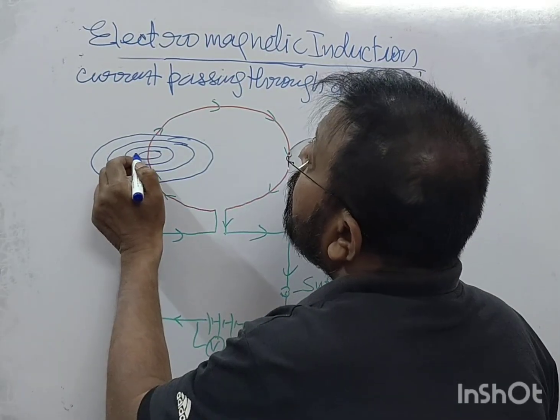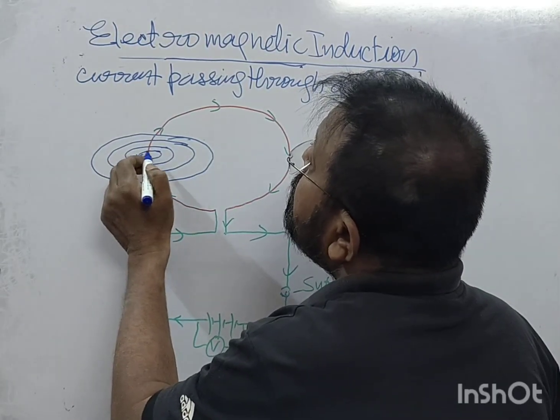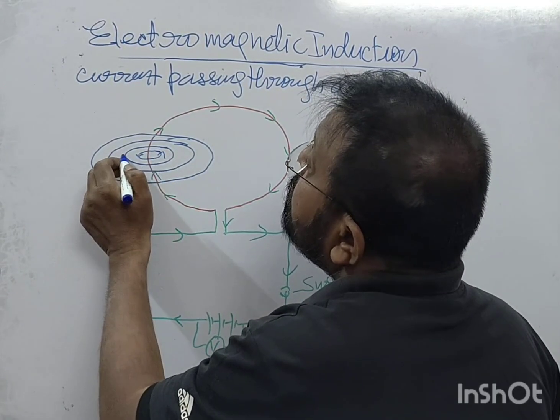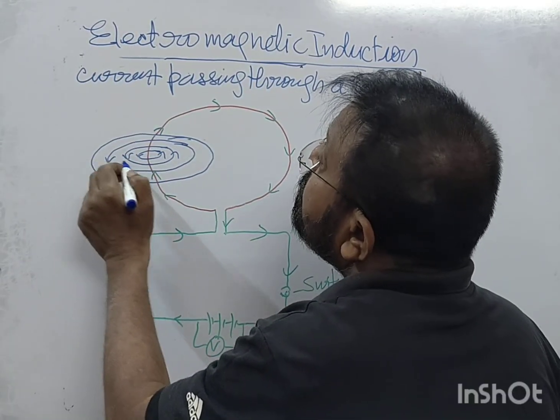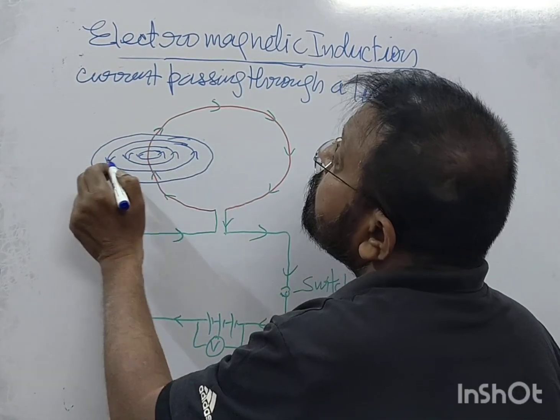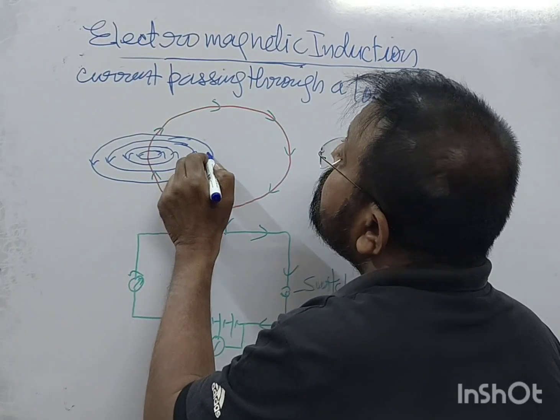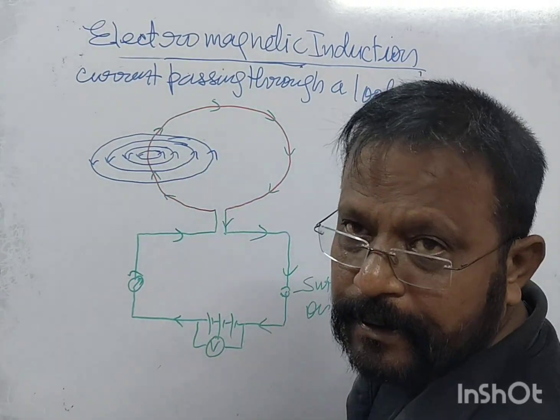Right? Anti-clockwise is like this, like this, like this. Right?